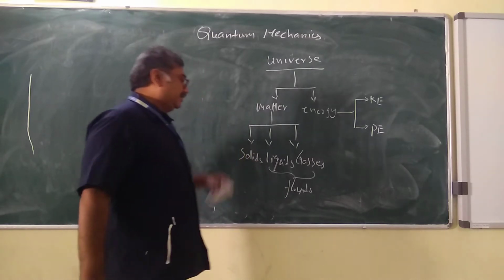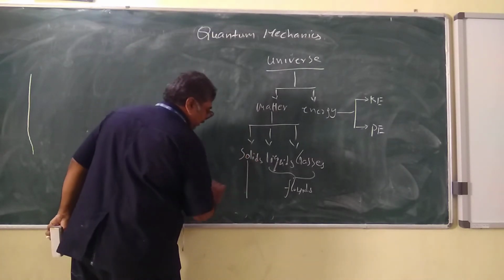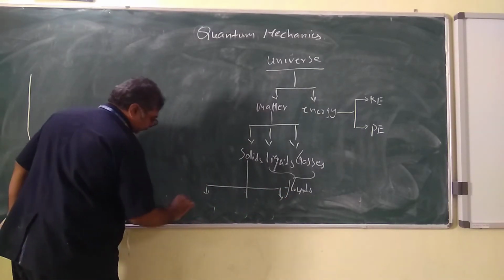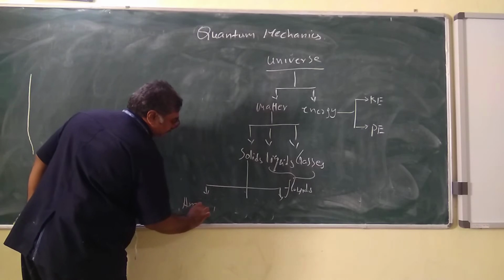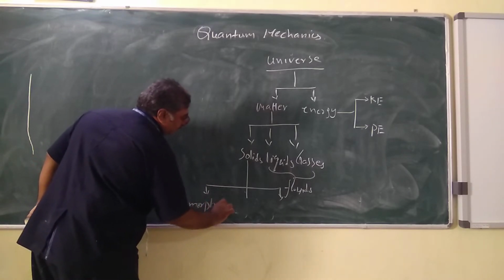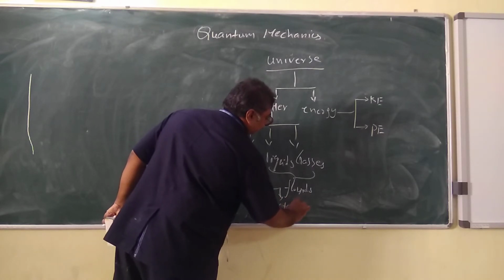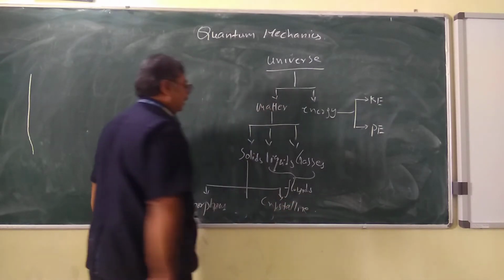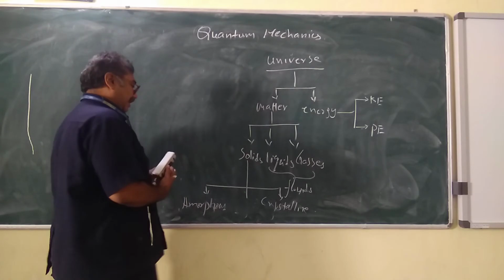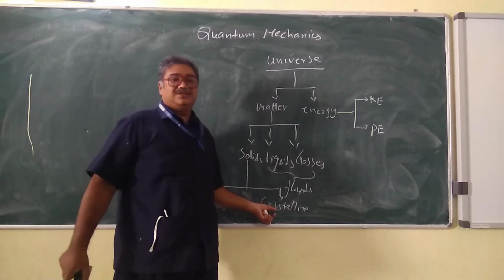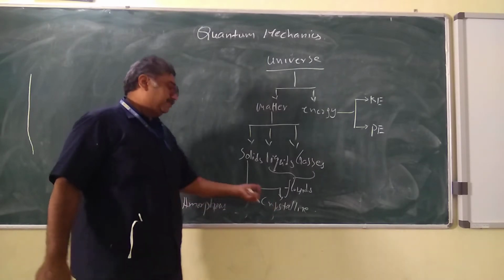Now, how do we classify these solids? Once again, these solids are classified into two categories. What are they? The first one is amorphous and the second one is crystalline. And what is the difference between these two, amorphous and crystalline?